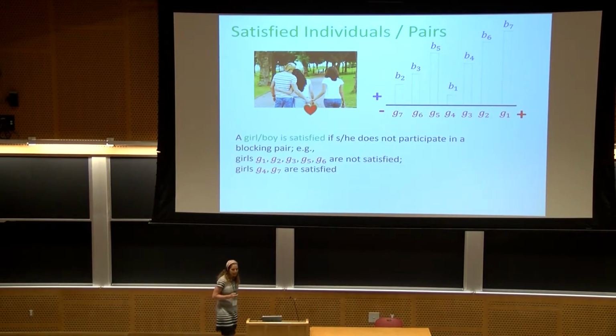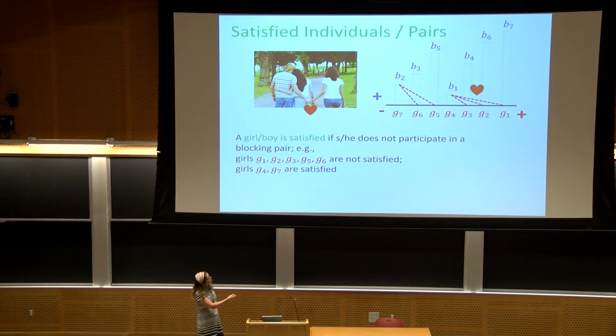We say that a girl or a boy is satisfied if he or she does not participate in a blocking pair. For example, we can see here that girls G3, G2 and G1 all form a blocking pair with B1 for a similar reason to the one I showed you before. Similarly, G5 and G6 form a blocking pair with B2, so all of these girls are not satisfied.